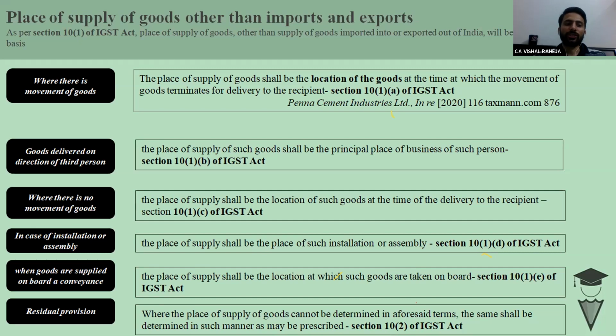Now, what would be the situation if there is no movement of goods? In that situation, if there is no movement of goods, then the place of supply shall be the location of goods at the time of delivery to the recipient. Where the delivery has taken place, that would be treated as place of supply. So can you please give me some example when there is no movement of goods? I'm waiting for your reply. What situation would fall under this clause C, section 10 subsection 1 clause C, when there is no movement of goods?